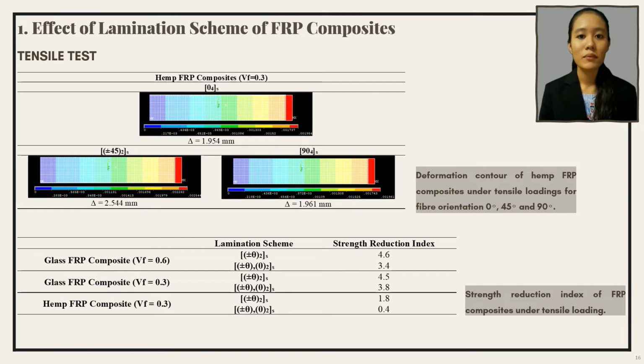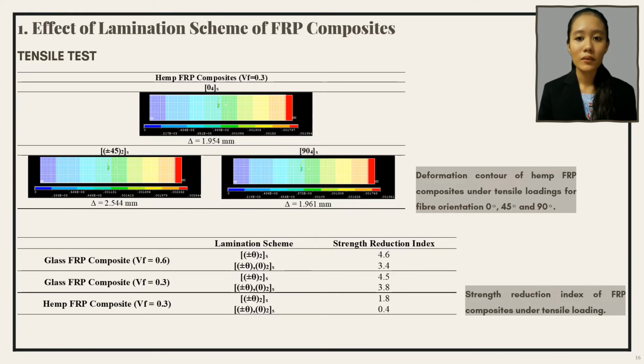According to the maximum deformation contours, the type of deformation was elongation in the direction of the loading. Based on the strength reduction index table, glass FRP composite with volume fraction of 0.6 had the highest strength reduction index, followed by glass FRP composite with volume fraction of 0.3 and Hemp FRP composites.